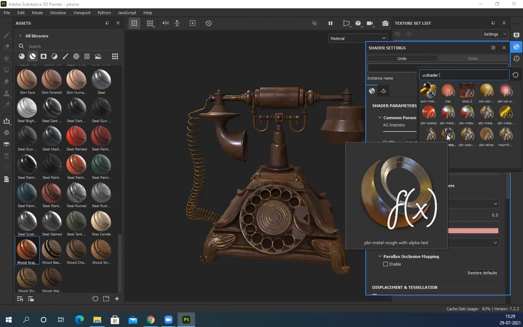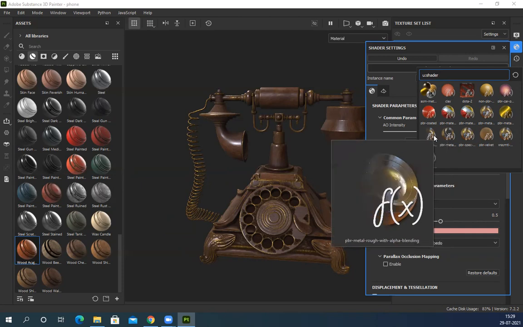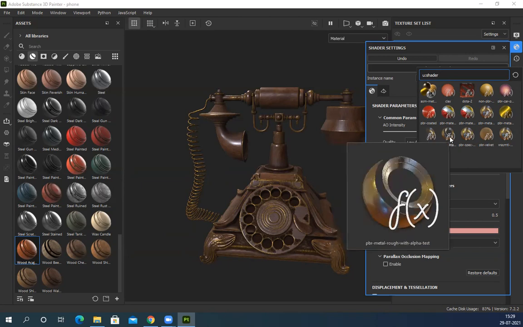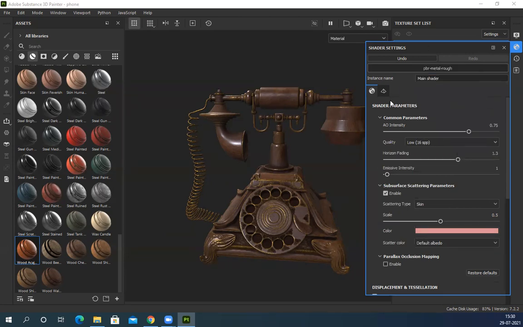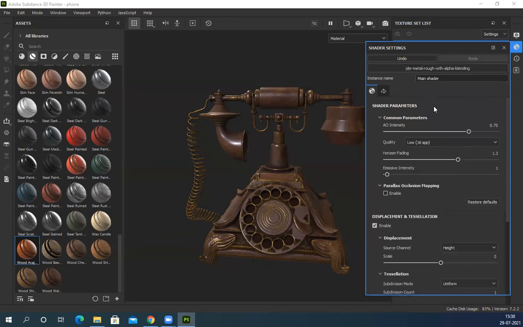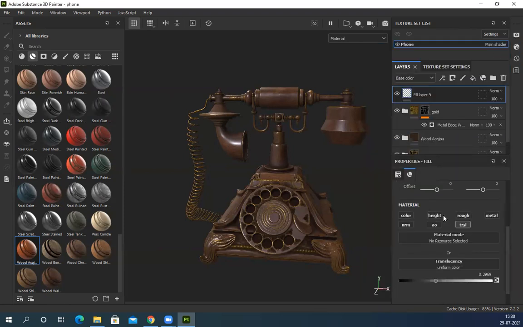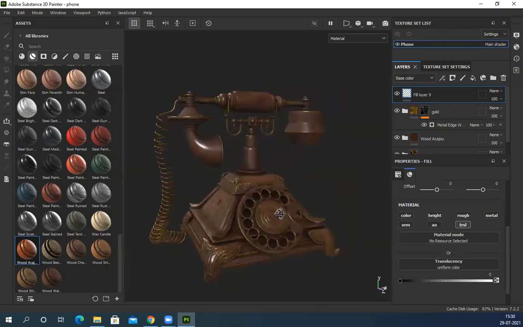If you want a very soft, smooth blending, we use this one. This supports gradation, grayscale. The other doesn't support gradient, it supports only solid black and solid white. So in most cases we'll be using this one. Just click on this. Changed. Now. Okay.